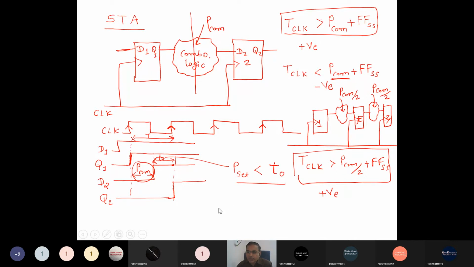Another method: when we are calculating the propagation delay of the combinational circuit, we look at the path from output to input, and internally there are different paths. We have to choose the path with the maximum delay. Suppose this path has the maximum delay; it is called the critical path. The path which has the maximum delay is called the critical path. So this is another important definition, the critical path.